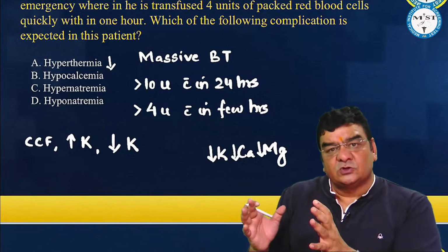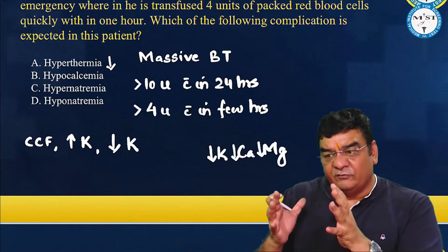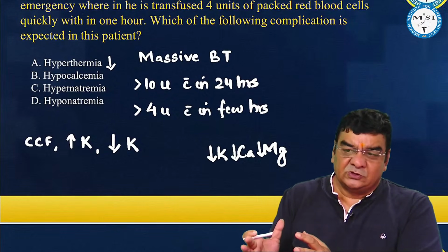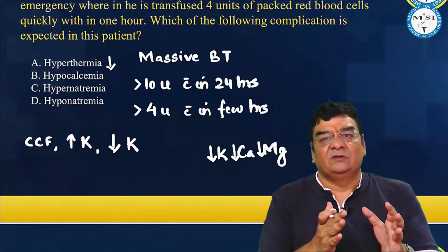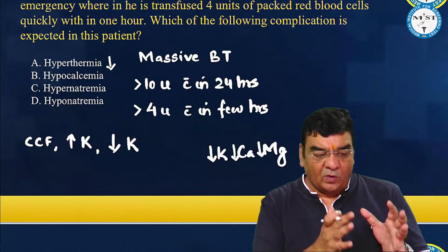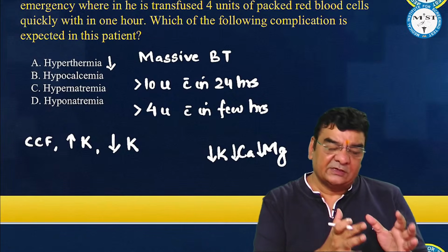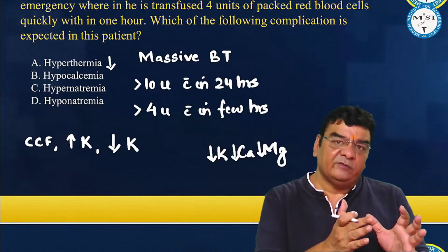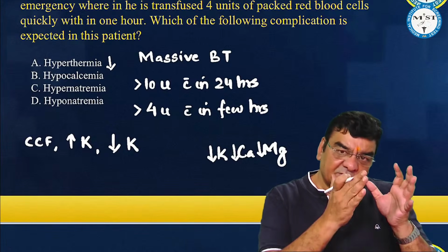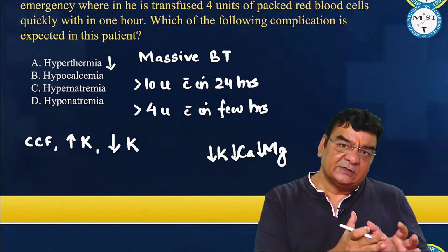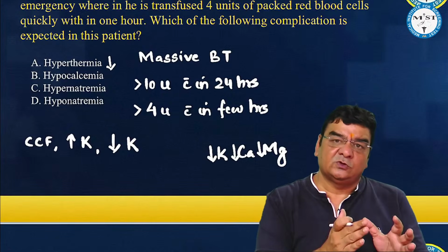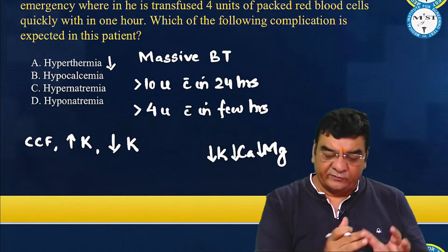Also, in stored blood, the viability of platelets and clotting factors goes down, so less viable platelets and clotting factors go into the recipient. This patient is already receiving lots of IV fluids like normal saline, has already lost his own platelets and clotting factors, and the blood you are transfusing may not have sufficient platelets and clotting factors either.